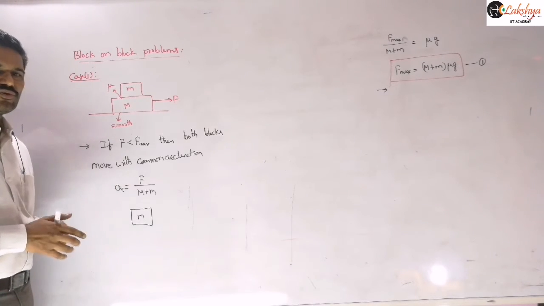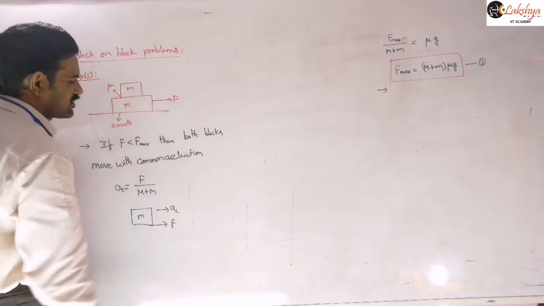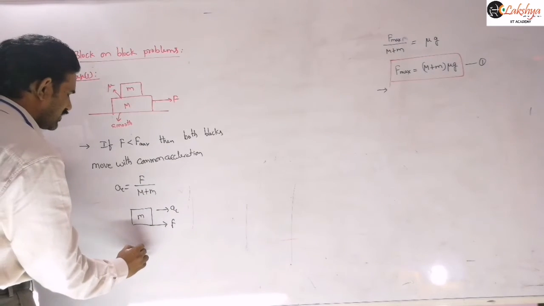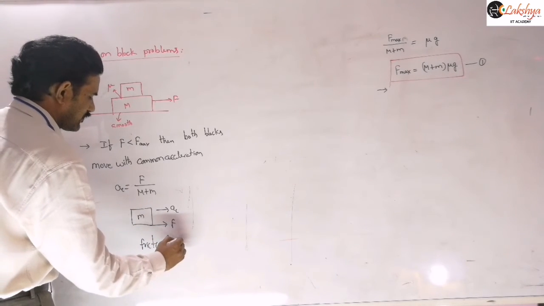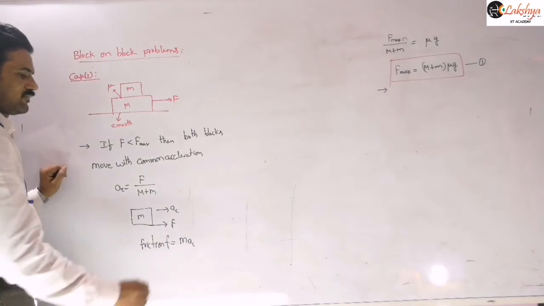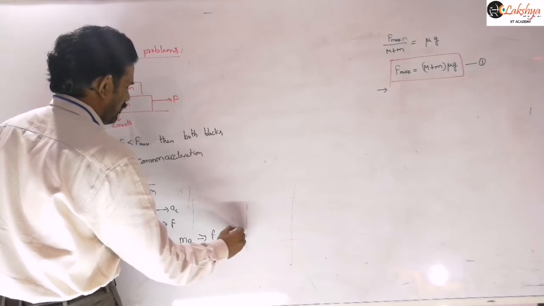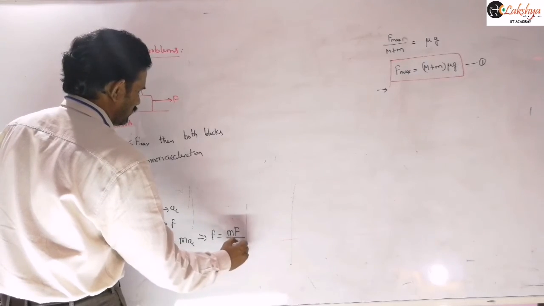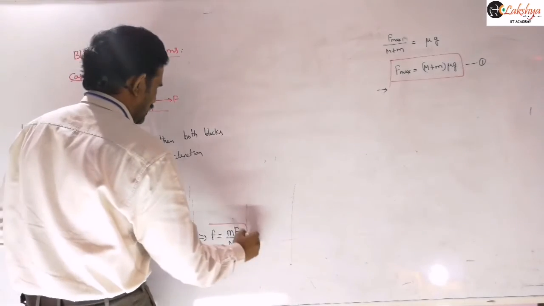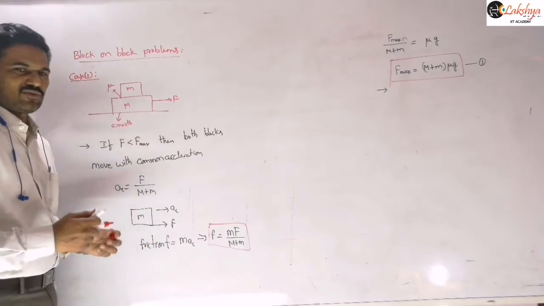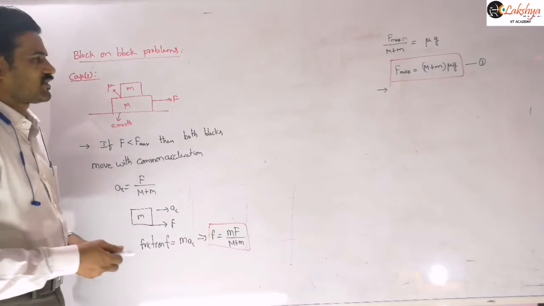This block is moving with some acceleration, so friction F is equal to m into A_C. Therefore F is equal to m into F by m plus m. That will be the frictional force between these two blocks. Generally, if a question is asked, they will ask about the frictional force, because most students make the mistake of writing mu N or mu mg.